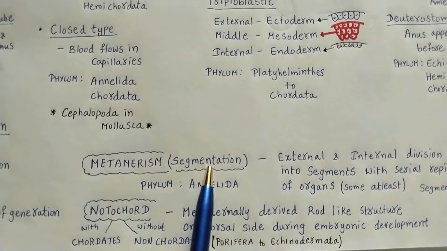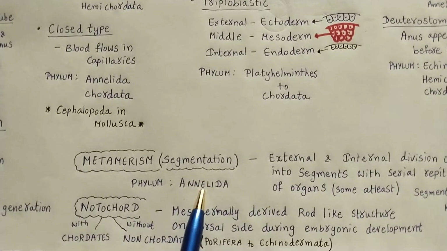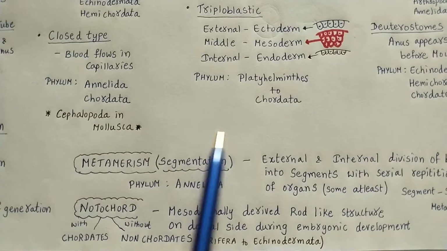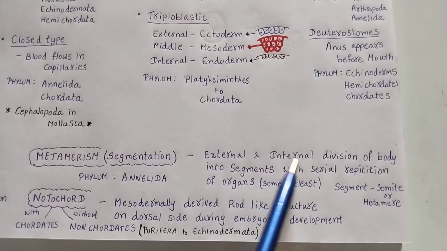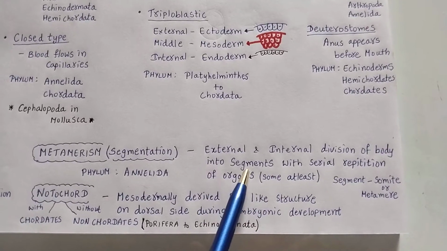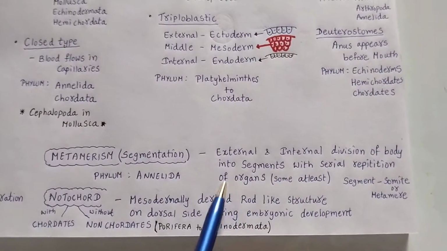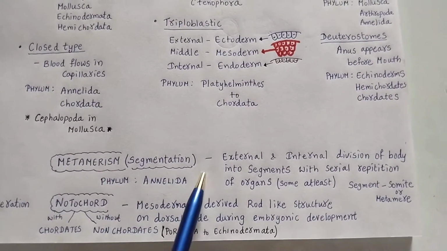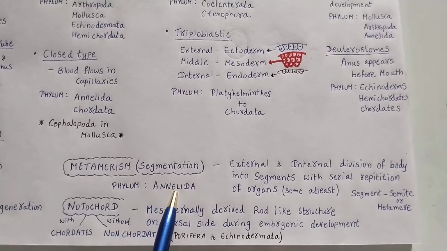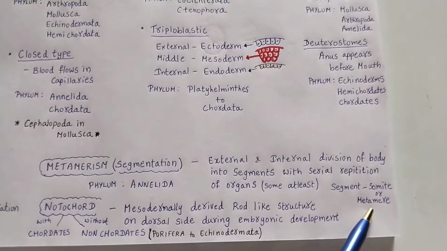And coming to metamerism, in earthworm, if you observe, phylum Annelida contains earthworm. There will be segments both externally and internally. So external and internal division of body into segments with serial repetition of the organs. At least some organs should be serially repeated. That condition is called metamerism, which you will see in phylum Annelida. The segment is called a somite or metamer.